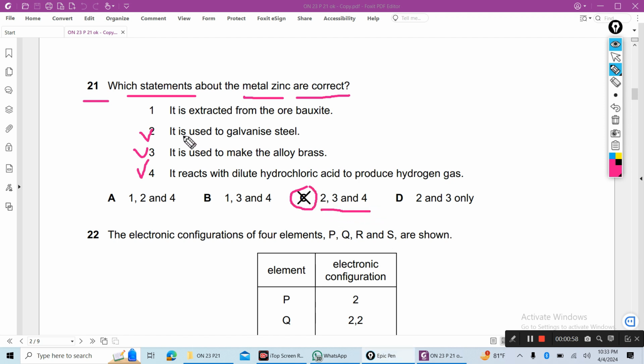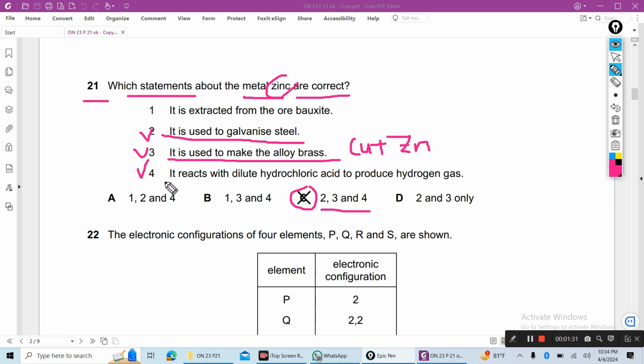Why? About zinc metal: it is used to galvanize steel. Yes, as a galvanizing metal, a layer of zinc is given. 3. It is used to make the alloy brass. Yes, brass is an alloy of copper plus zinc. So zinc is used to make alloys.